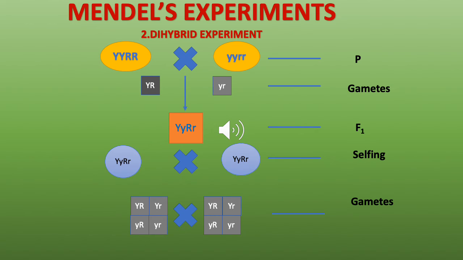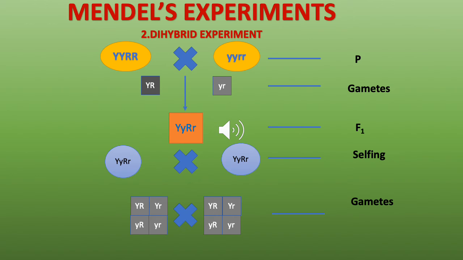Now when the gametes are formed, what do you get for the gametes? You get only one character from each pair. So you will get yellow and you will get round. And here you will get green and you will get wrinkled in the haploid state. That is, you will only get one from each pair. One character, one allele from each pair. That's what is in the gametes.